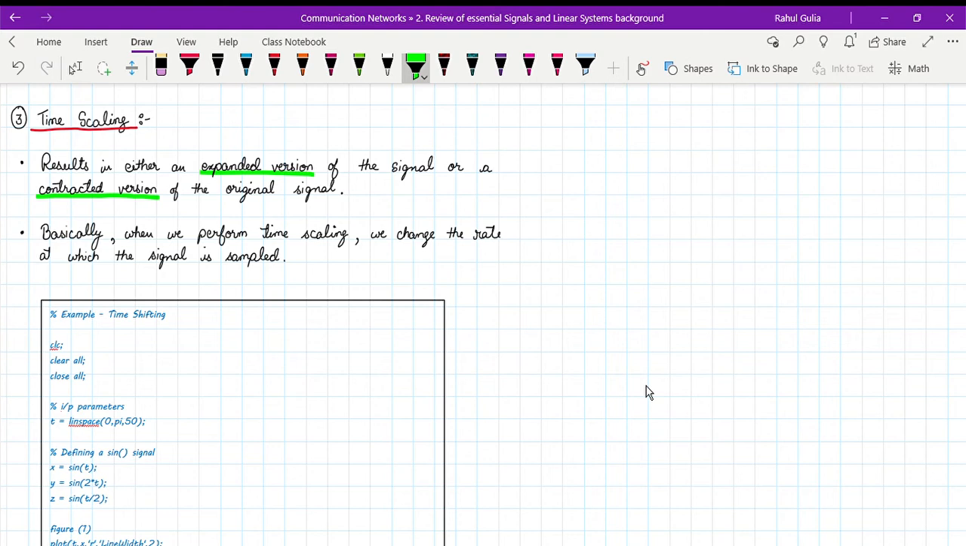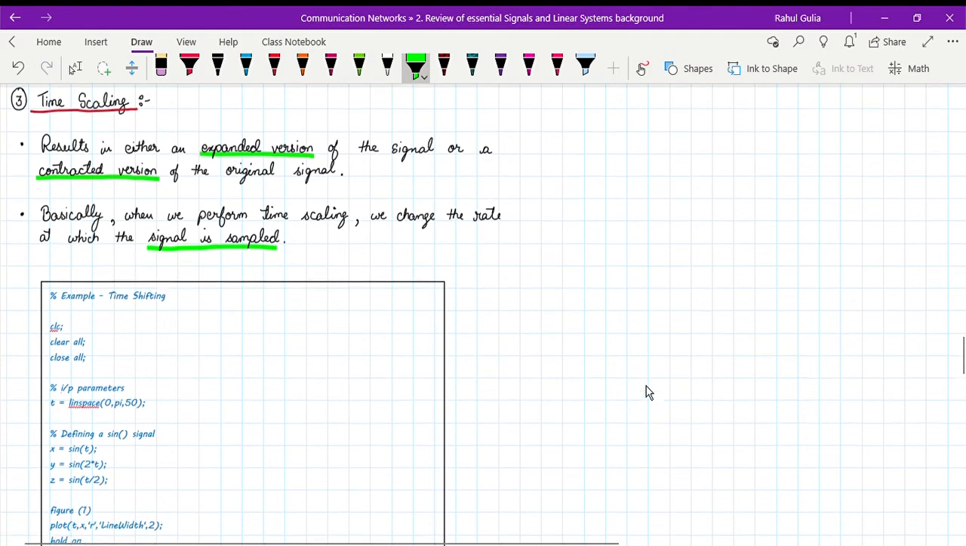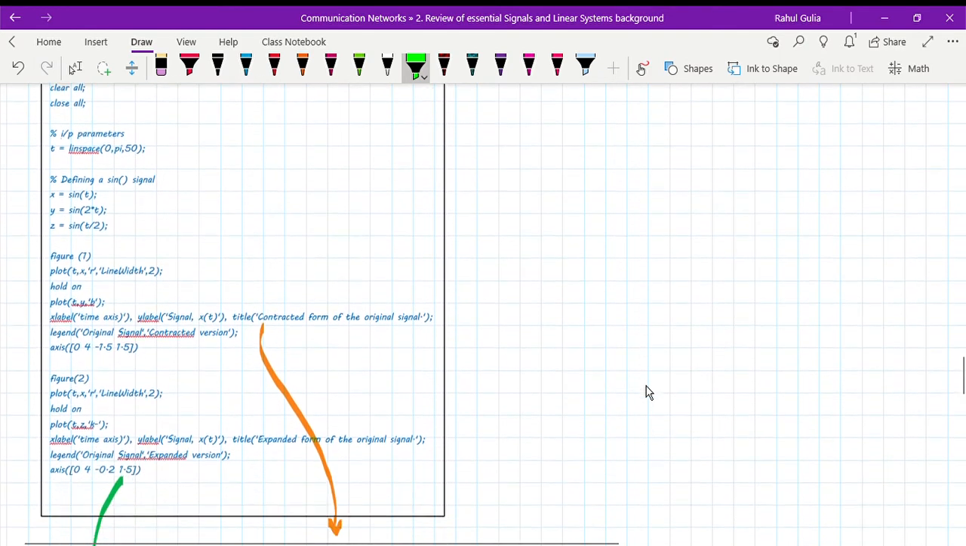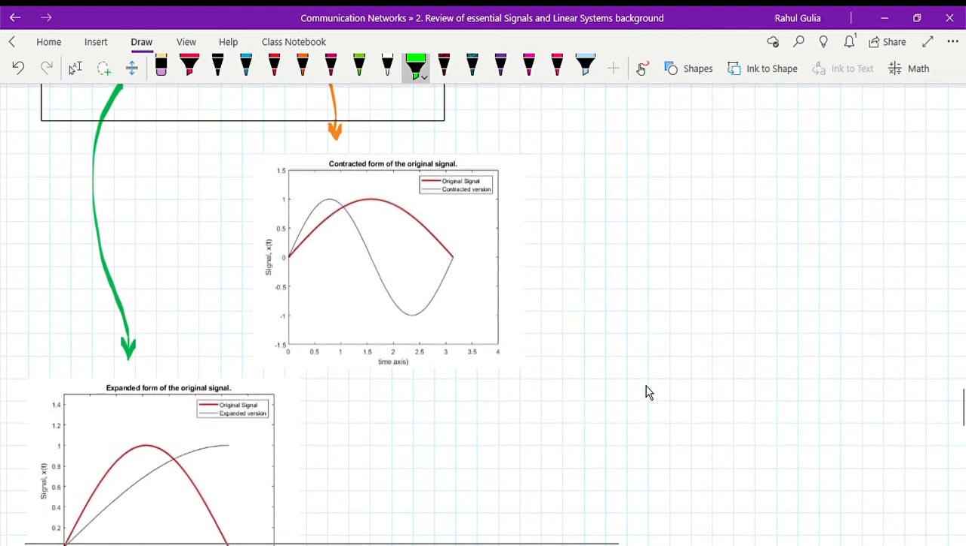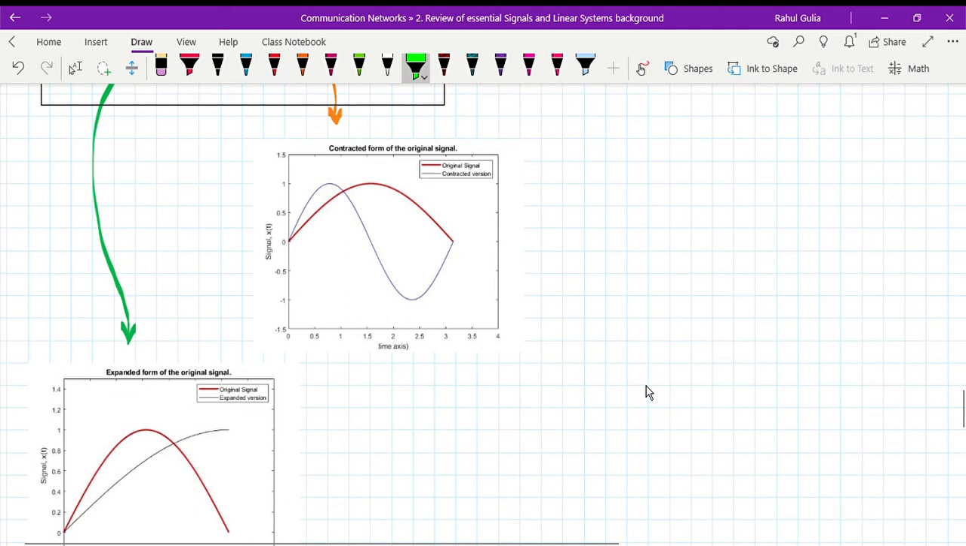So when we perform time scaling, we change the rate at which the signal is sampled. So this is nothing but time scaling. Coming on to the MATLAB code. So let me just show you what is a time scaling in a contracted and expanded version, and then I am going to show you the code.